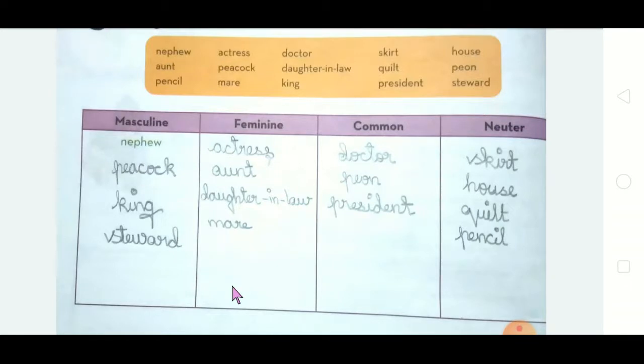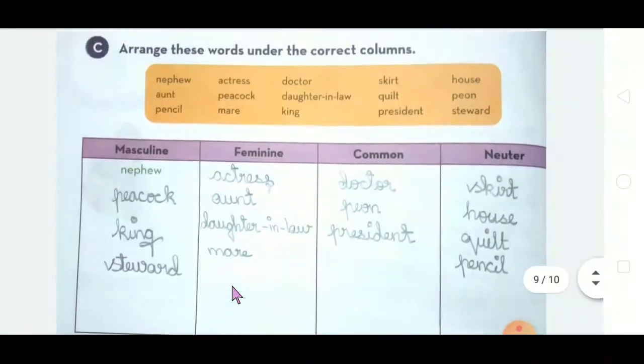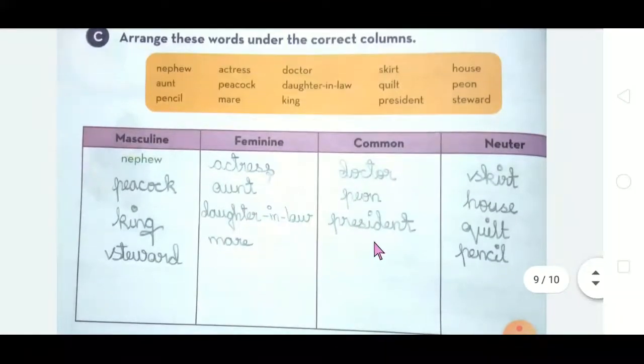One, who takes care of the passengers in aircraft or ship. Another, who is responsible for supplying the food in schools and institutions. Got it? So that is called steward. It is a masculine gender.